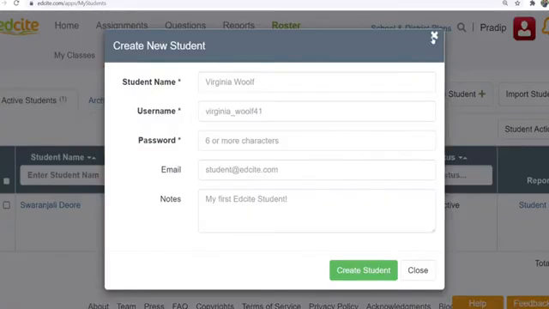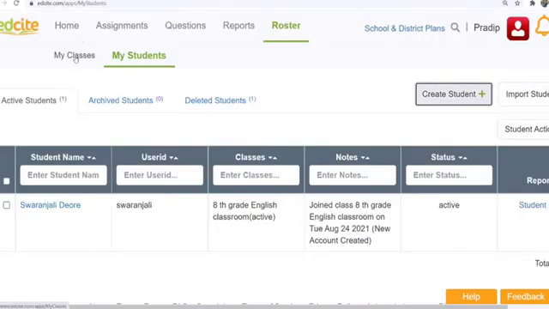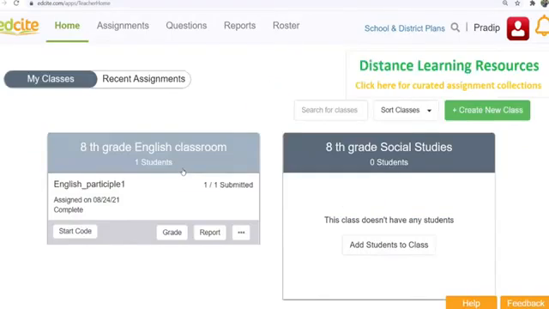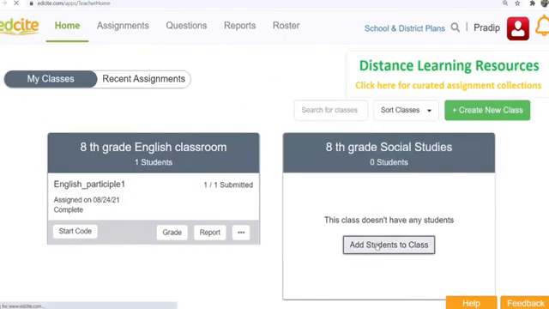But we can use another student. Let's see again. We can create another student because it is already there. So, okay, add students to the class.